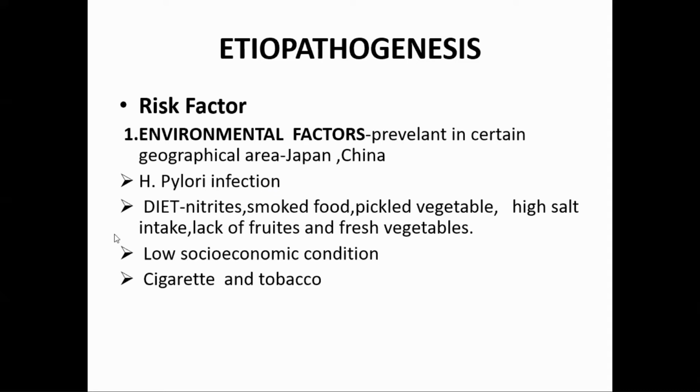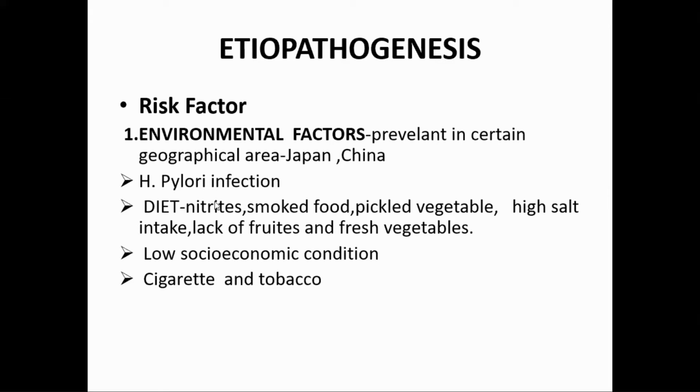Then diet: nitrites, smoked food, pickled food or pickled vegetables, high salt intake, and lack of fruits and fresh vegetables. These fruits and fresh vegetables are protective against gastric carcinoma. And nitrites, smoked food, pickles, high salt diet.